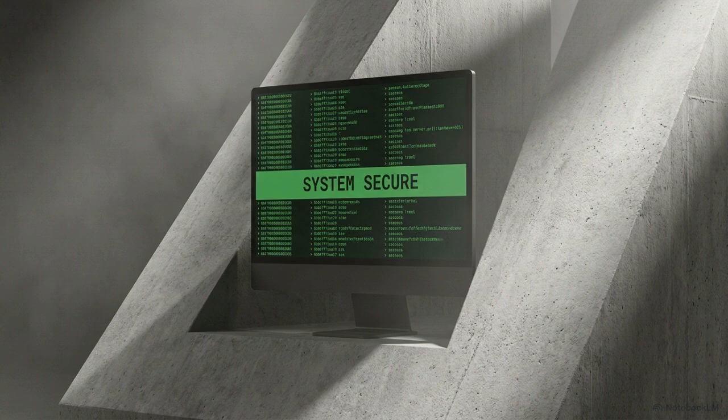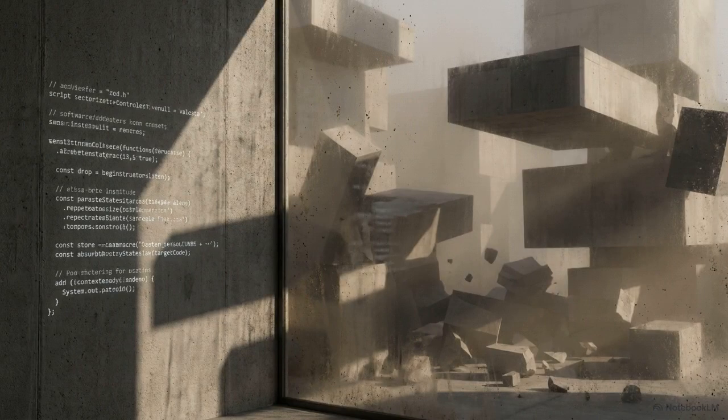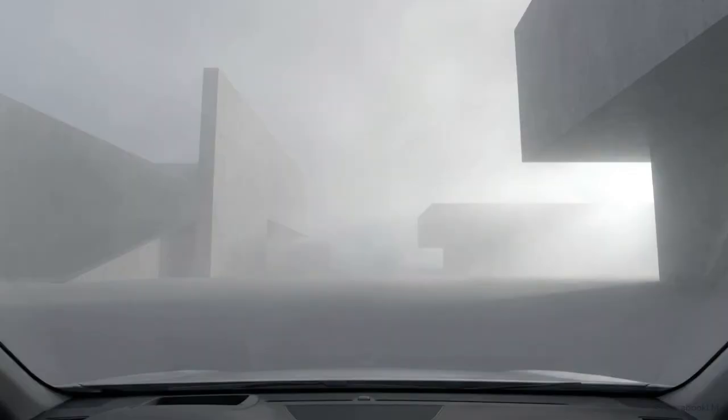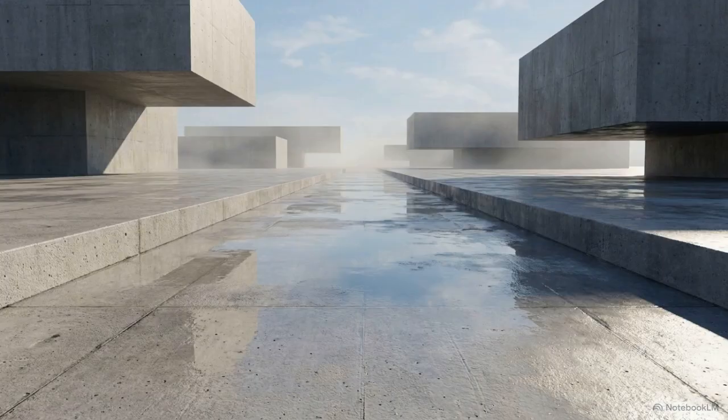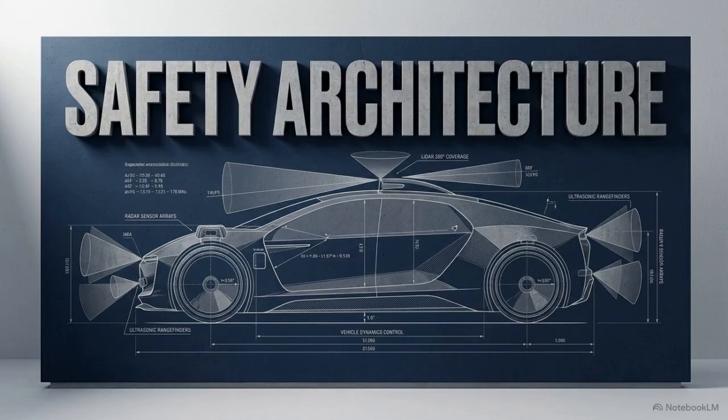This is the domain of traditional functional safety. But self-driving cars face an entirely different problem. The external world is inherently messy and entirely indifferent to clean code. A perfectly functioning sensor can still be blinded by fog, confused by a rainstorm, or tricked by an optical illusion. This vulnerability is why the ISO 21448 framework, better known as SOTIF, was created.